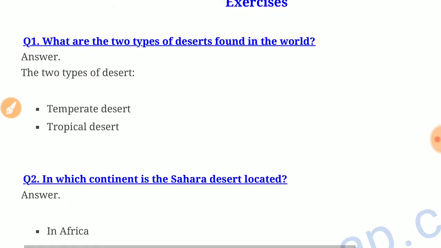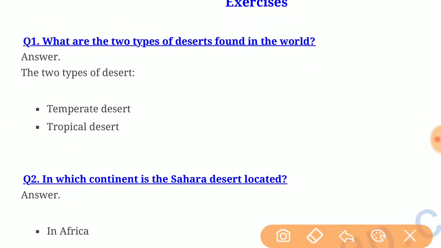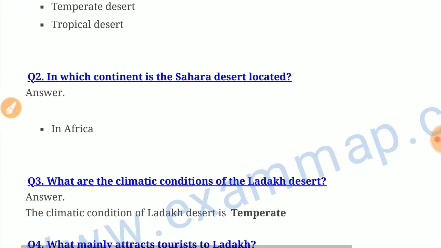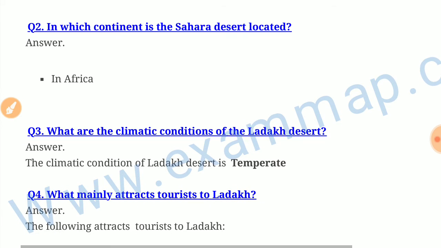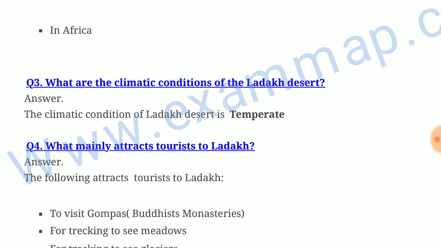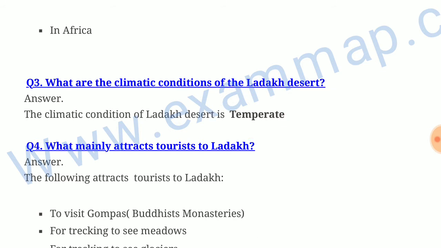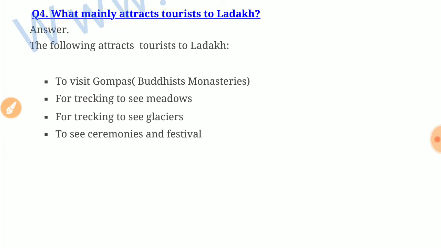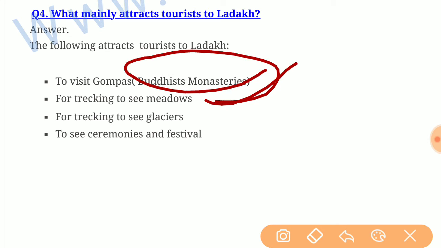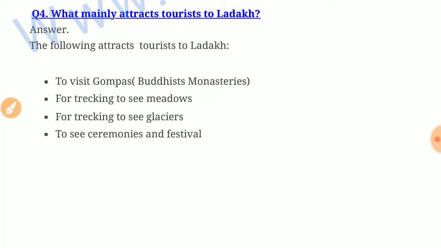Exercise: what are the two types of deserts found in the world? Hot and cold. In which continent is the Sahara Desert located? It's Africa. What are the climatic conditions of the Ladakh desert? The climatic conditions are cold. What mainly attracts tourists to Ladakh? To visit Gompas, which are Buddhist monasteries, for trekking to see meadows, for trekking to see glaciers, and to see ceremonies and festivals.